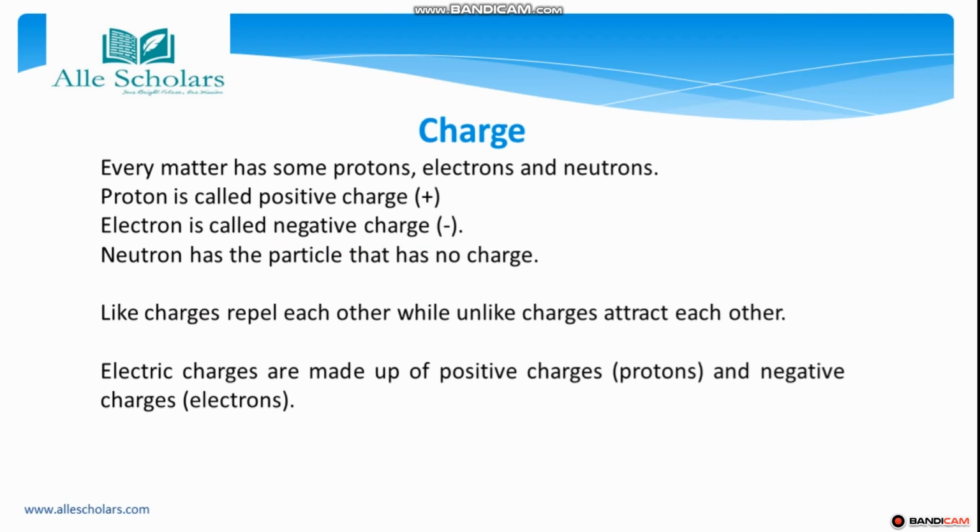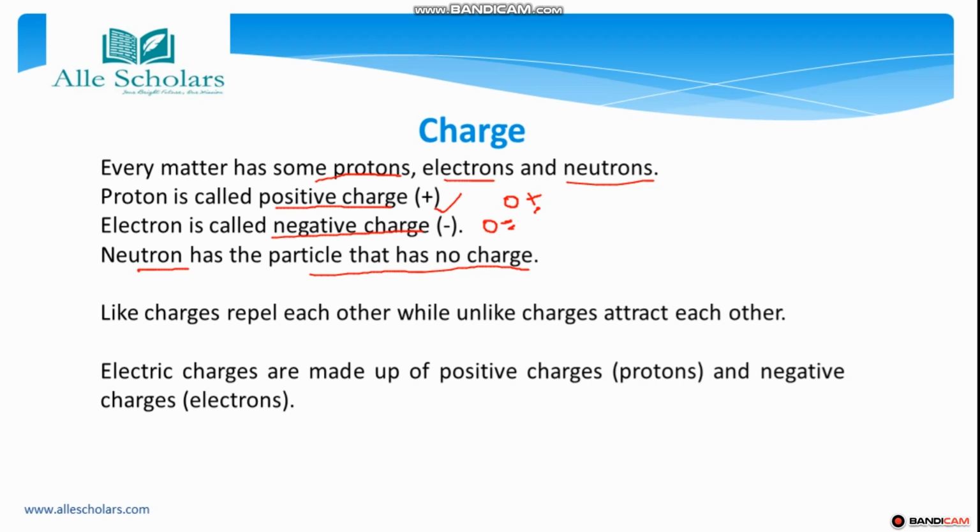So every matter is made up of some protons, some electrons and some neutrons. Okay, so what are these protons? Protons are the positive charge. If they are of positive charge, these are called protons. Electrons are of negative charge. If the charge on the particle is negative, it will be called an electron. And next comes the neutron. These neutrons have no charge, neither positive nor negative charge in it.